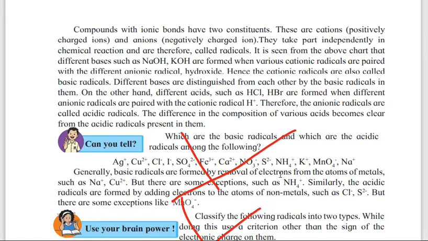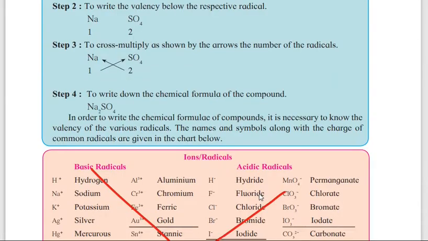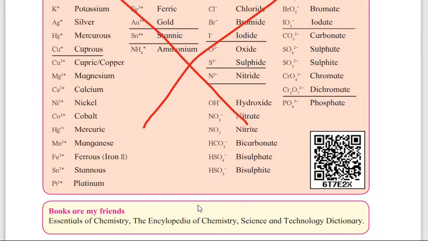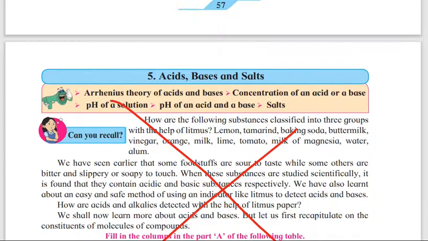Then again page number 55, can you tell, use your brain power, and using ICT. Website information is not there, page number 55. Page number 56, the whole table, that is basic radicals and acidic radicals is not there. Page number 57, you have to do all the question answers.